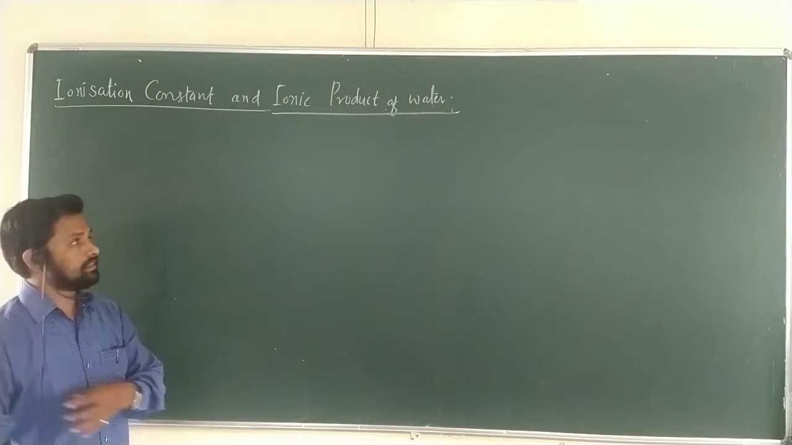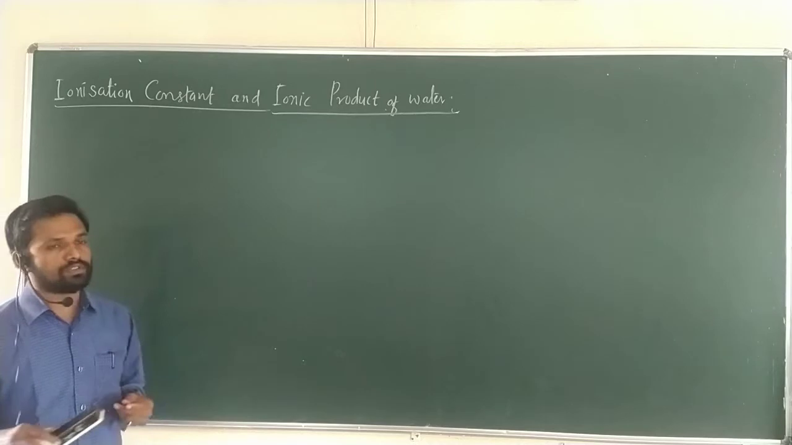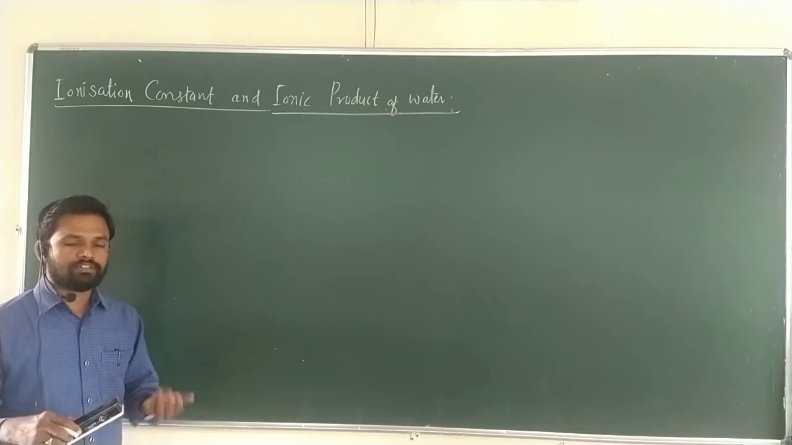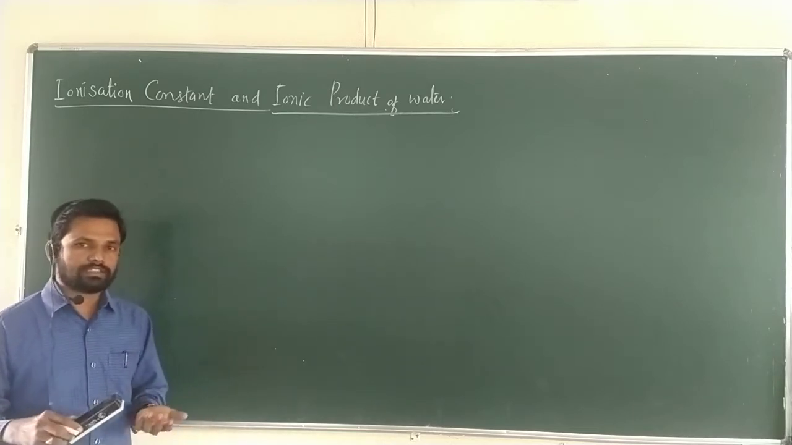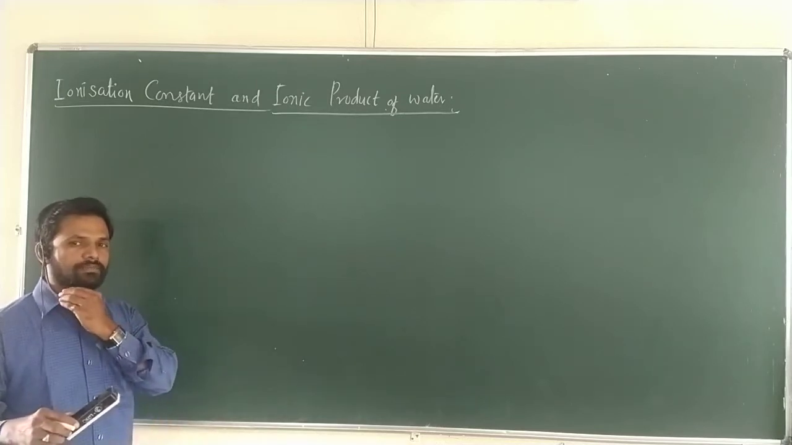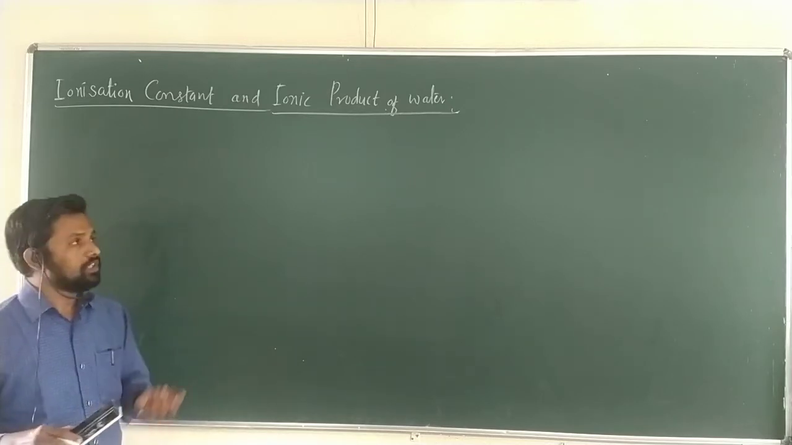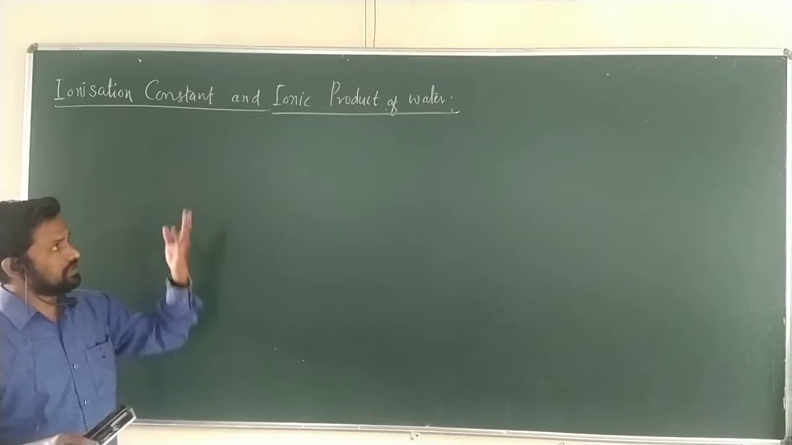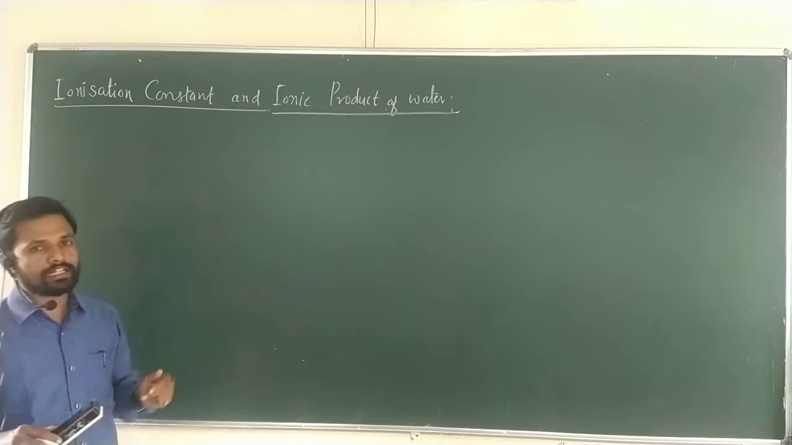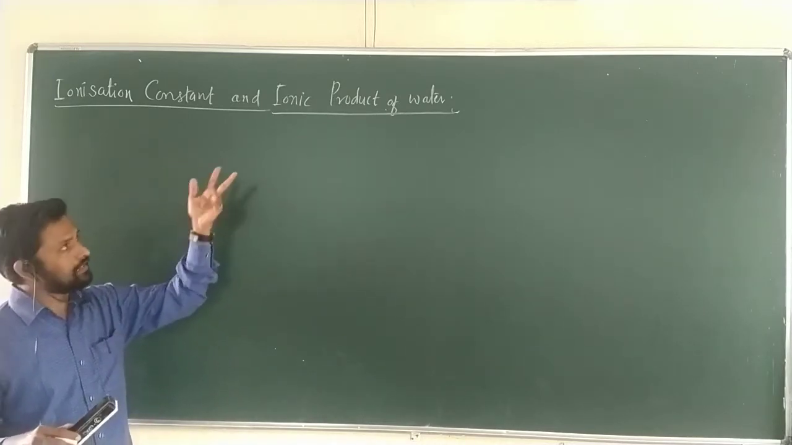Today, we are going to discuss the topic ionization constant and ionic product of water. In yesterday's lecture, we studied the ionization constants of weak acid and weak base, as well as the relation between ionization constant and degree of ionization. Today, we are going to see the ionization constant as well as the ionic product of water, and how they correlate with the ionization constants of weak acid Ka and Kb.